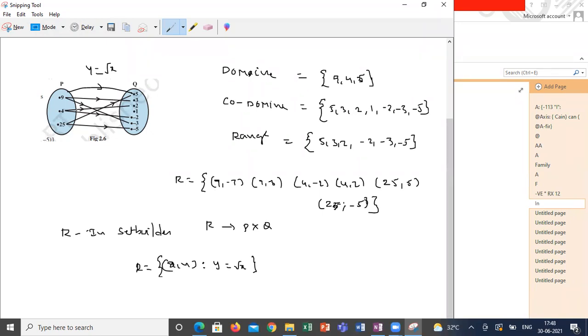If I'm writing x is equal to y square, yes, you can say x is my input. 9 is equal to y square. Again, you have to come back to y is equal to root x only. You have to write the output as a function of input. You should not write the input as a function of output. Correct or wrong? That's the reason we always represent the element I am mapping as equal to some function of input. Y is root of input.